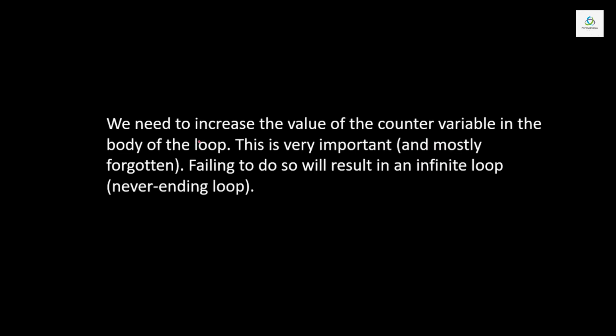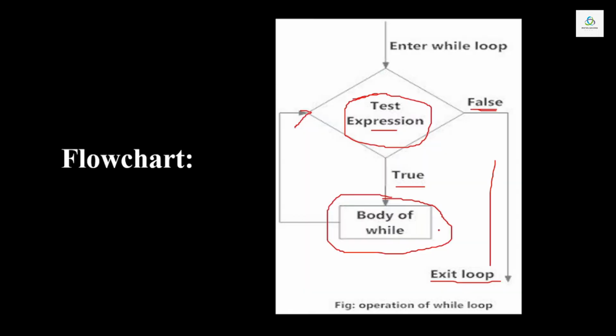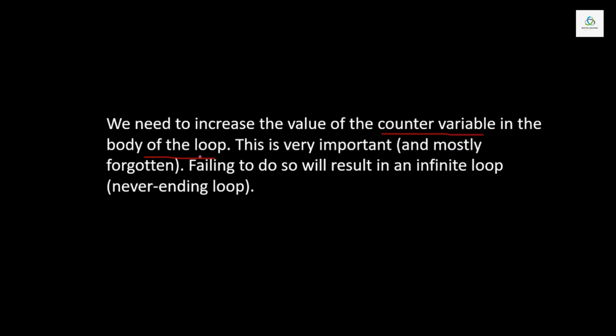Another important thing is that we need to increase the counter value every time inside the body of loop. In for loop, it was not necessary because by default the value was incremented by 1. But in while loop there is no default increment. Therefore, always keep in mind that you have to increase the value of the counter variable, and that value should be incremented in the body of while loop. And after incrementing, you have to again check the condition. Failing to do so will result in an infinite or never-ending loop.